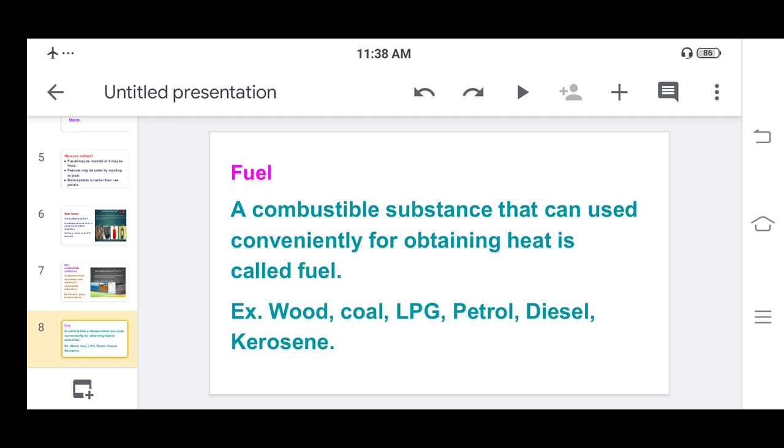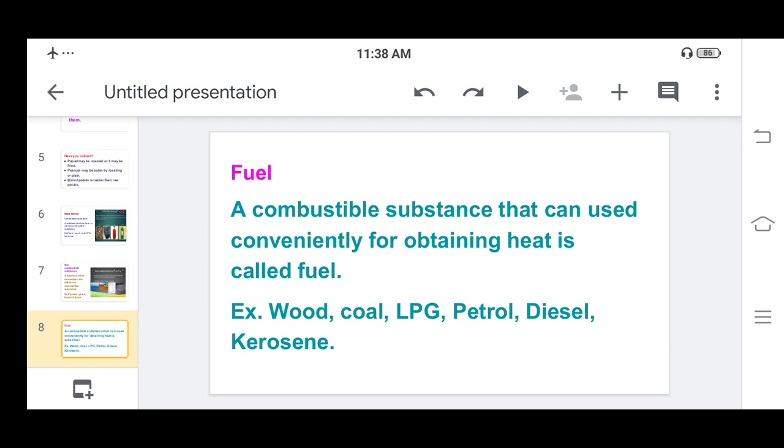Suppose at home we do the cooking on gas, but how do we get the heat from it? For cooking you should give heat. You are getting the heat from that LPG. So that is the fuel you are using.